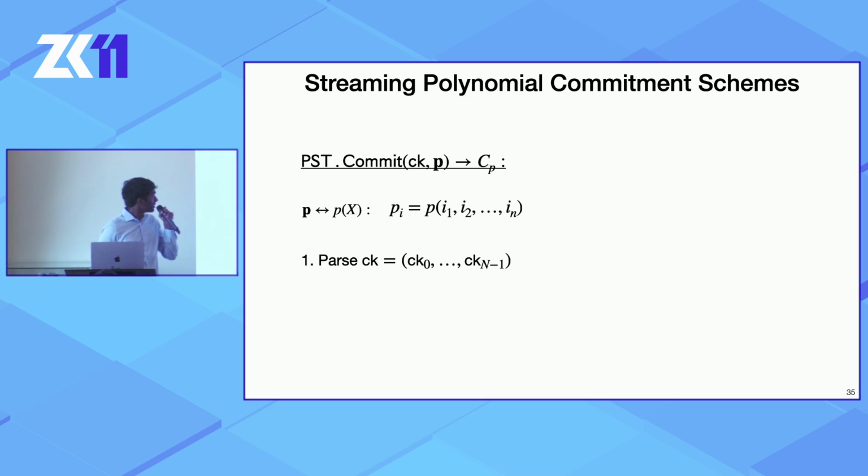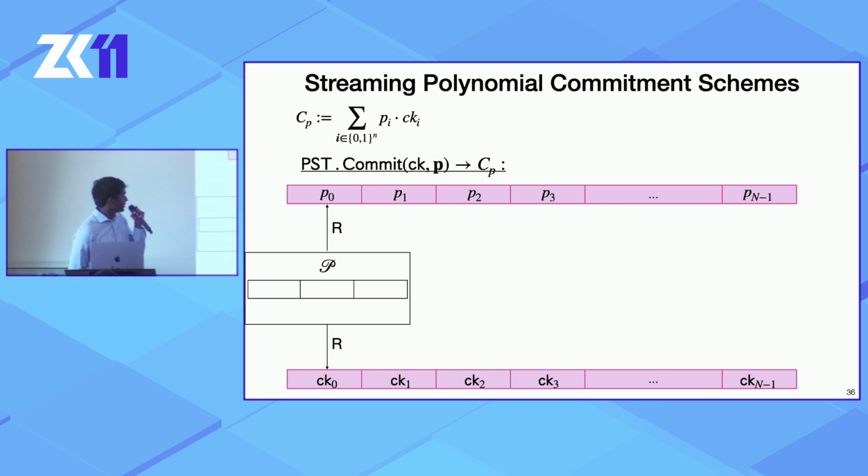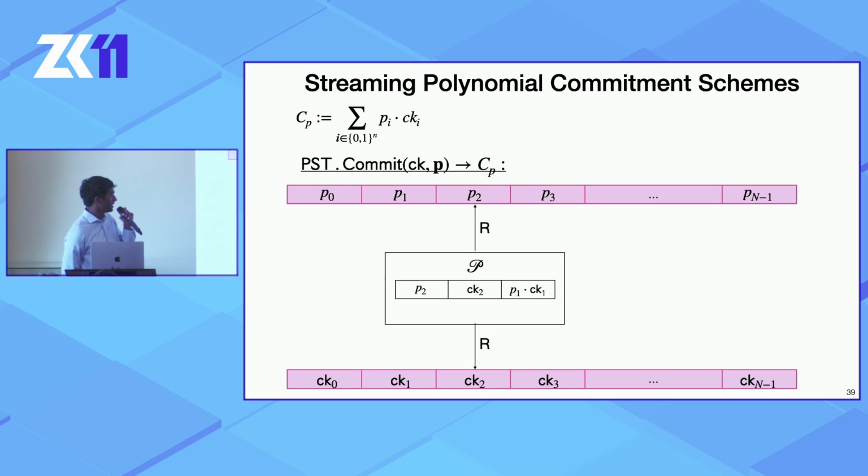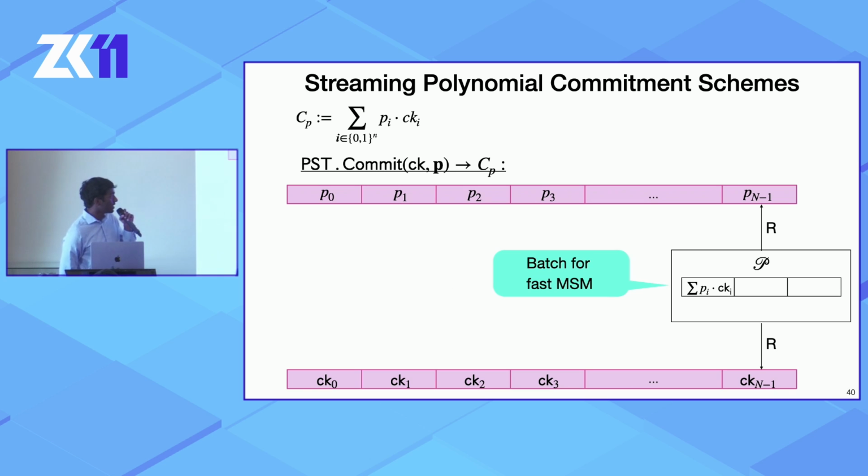So for starters, remember I promised to come back to the commitment. Here's what it looks like. You have a stream for the commitment key and a stream for the polynomial, and you cycle through them, and you keep computing this running sum. But in fact, in practice, we batch these to apply fast MSMs. We read constant chunks at a time, and we use a fast MSM algorithm on those small constant chunks. You can do all of these things, and the streaming model is sequential, essentially, because